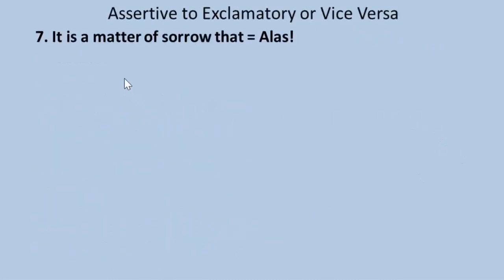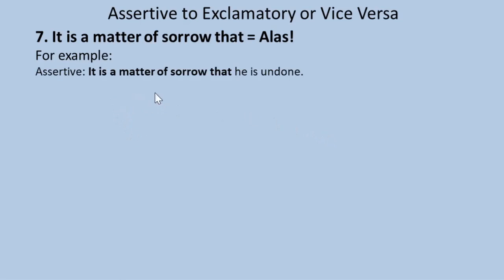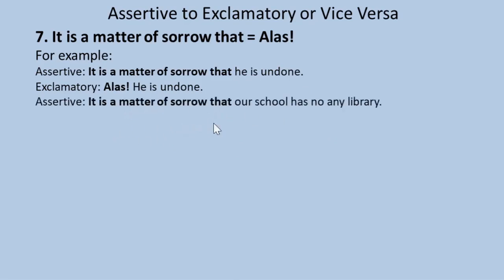Rule number 7: it is a matter of sorrow that equals alas, note of exclamation. For example, assertive: It is a matter of sorrow that he is undone. Exclamatory: Alas, he is undone. Assertive: It is a matter of sorrow that our school has no library. Exclamatory: Alas, our school has no library. So it is a matter of sorrow that is replaced with alas and note of exclamation.